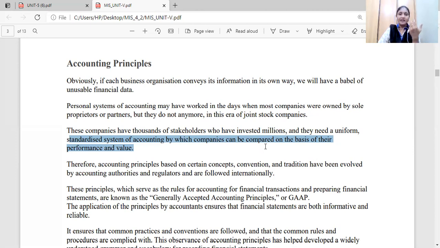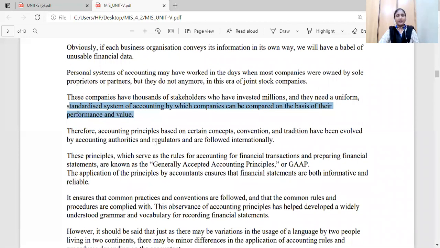Only then can companies be compared on the basis of their performance and values. They can compare with previous history, how the performance was in the previous year, or five years before, and from those values they can take future predictions.